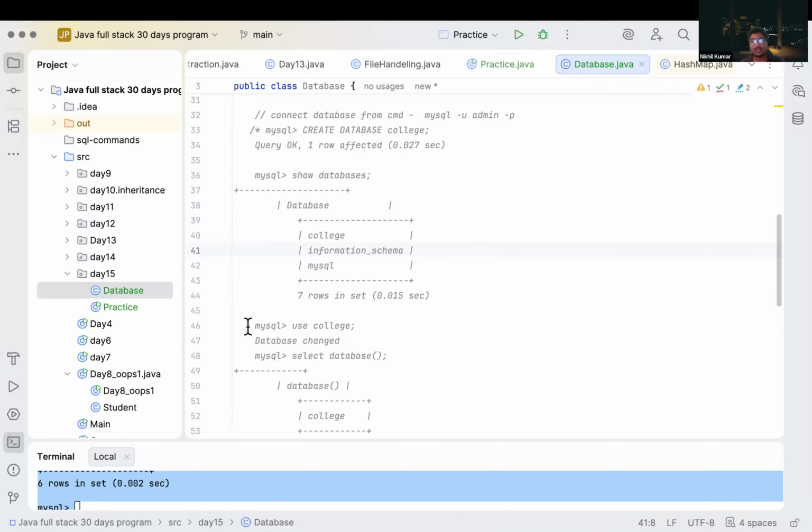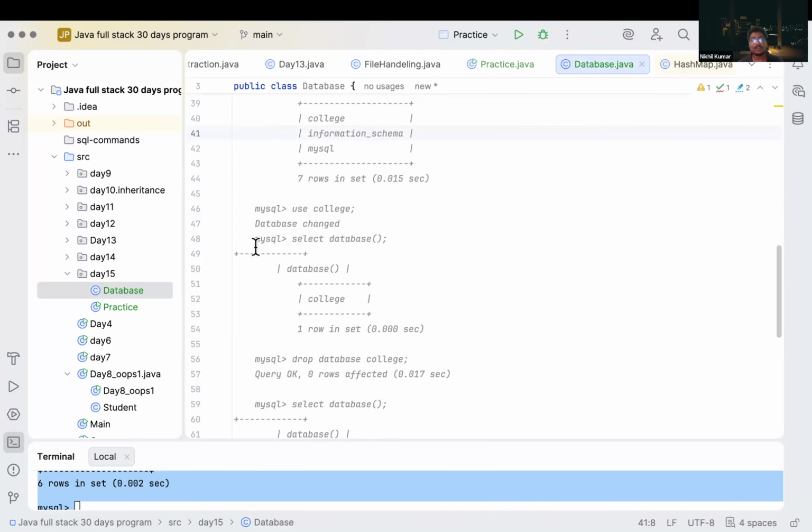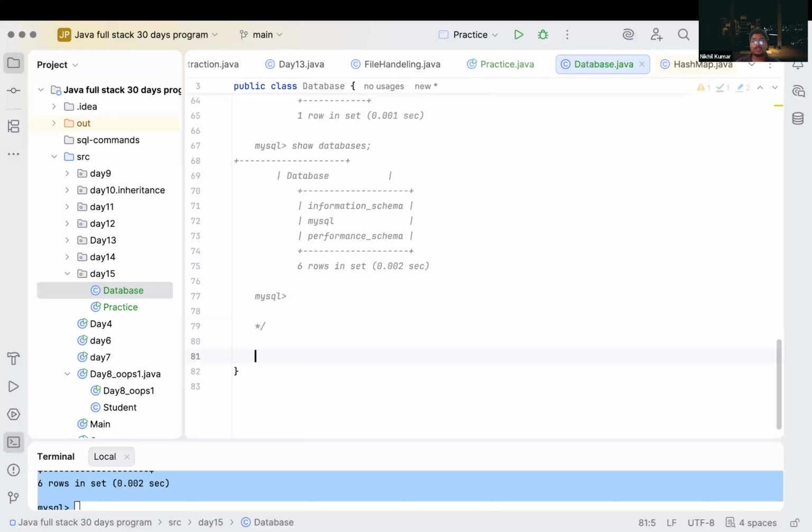After that, what have we done? We have used MySQL, use college inside it. Database changed. Then what have we done? We have done select database. This is the command to check the current database here. So these are the things we can use to perform some operations, or we can say to check the databases.